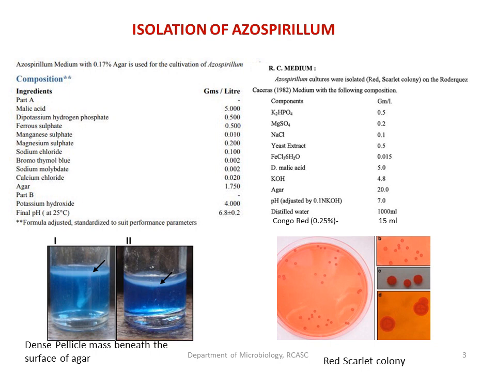You could see in the images which we have shown, even the arrows over here, it forms a dense pellicle mass. The colony will be a dense pellicle mass just beneath the surface of the agar. So that is the characteristic colony feature of Azospirillum on semi-solid malate media.